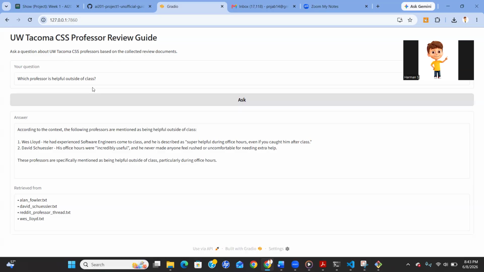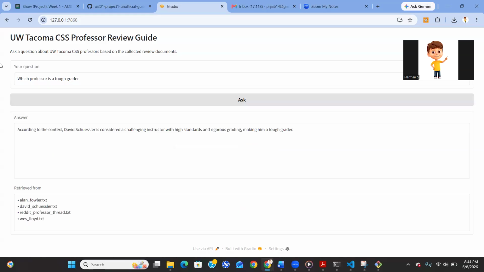For my second query, I will ask which professor is a tough grader? Now the system retrieves reviews discussing grading standards, difficult assessments, and strict expectations. The generated answer identifies David Schussler as a professor frequently described as a strict or demanding grader. And again, the answer is grounded in the review documents rather than general knowledge.